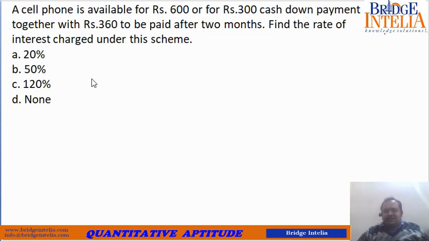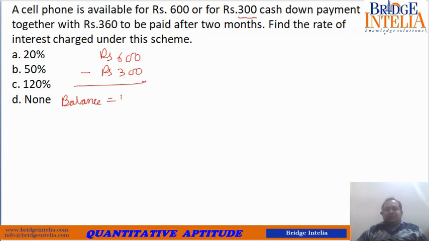So the original price is rupees 600, but you are making a down payment of only rupees 300. So down payment of rupees 300 means the balance amount, or you can say loan balance, is equal to rupees 300. So you can say that you have taken a loan of rupees 300, and what did you do to repay that loan?